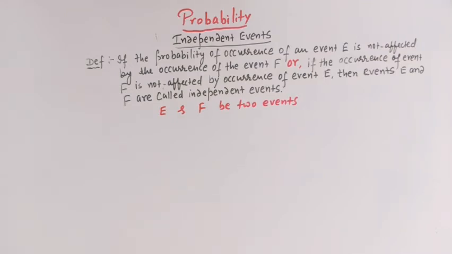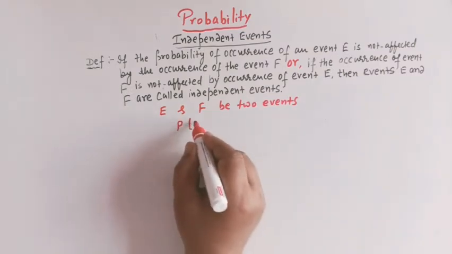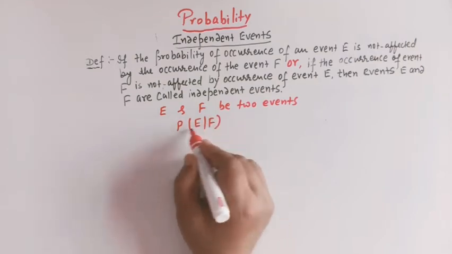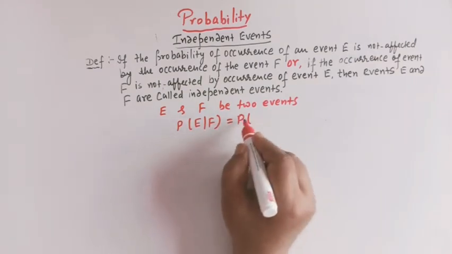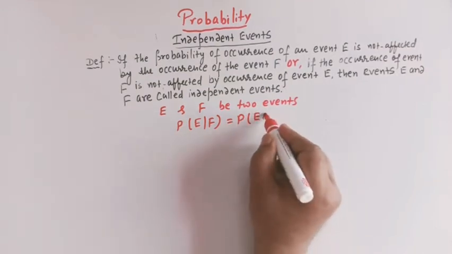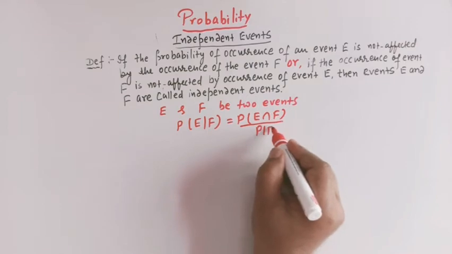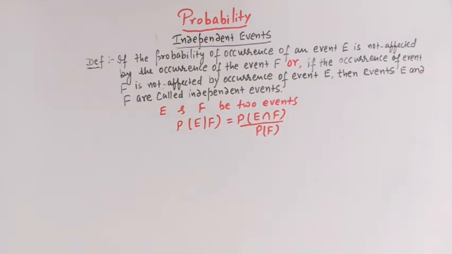So we have seen that the conditional probability of the event E when F has already happened is equal to the probability of E and F divided by the probability of happening of event F, right?